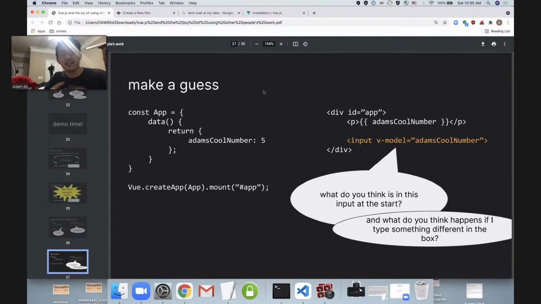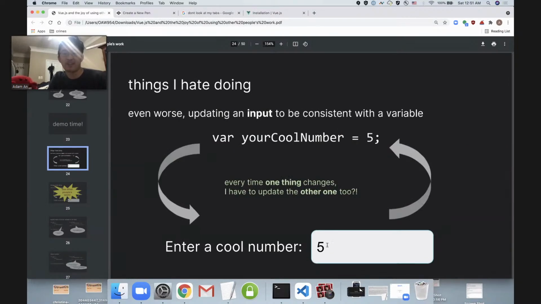So looking at this syntax and knowing what you know from the demo I did before, I'd like y'all to make a prediction. What do you think will show up in my text box at the start? And what do you think will happen if I type something different into the box? So if I go here and I backspace out the 5 and I type some other number, what do you think is going to happen?